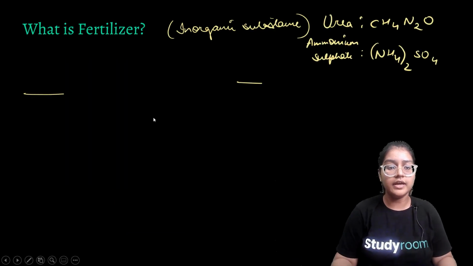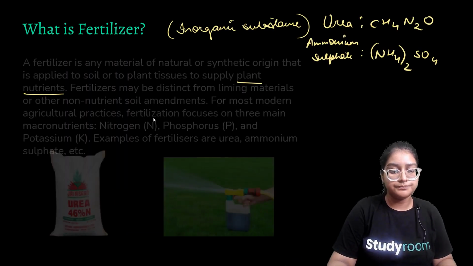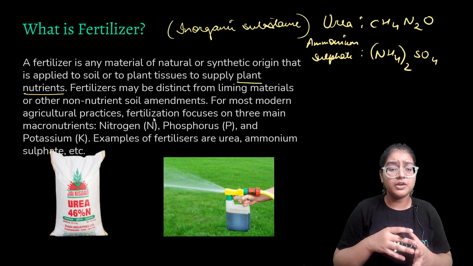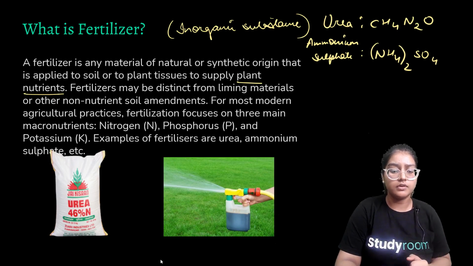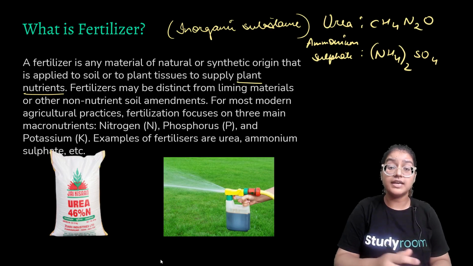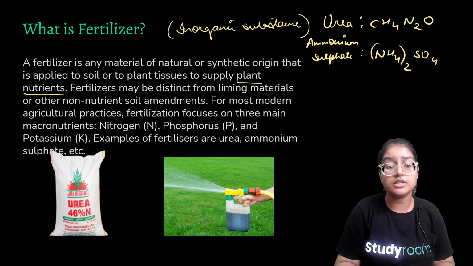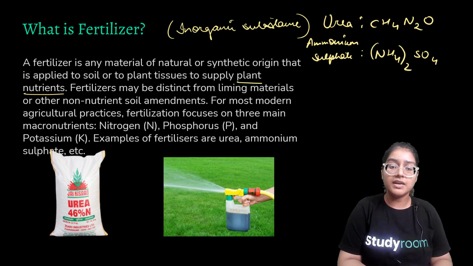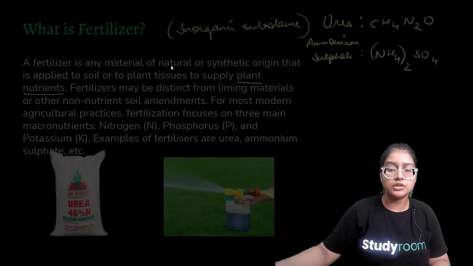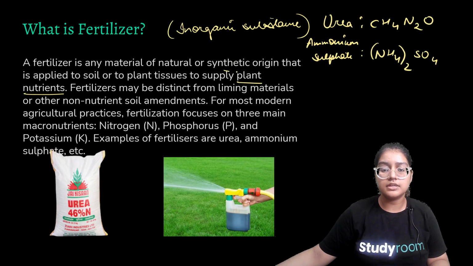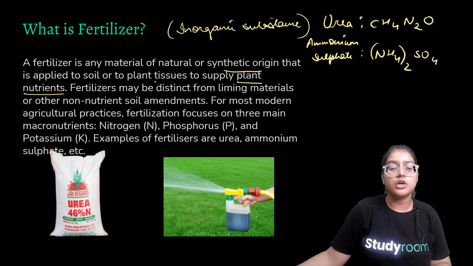So moving ahead, what is fertilizer? Fertilizer and manure are different. Manure is an organic substance, whereas fertilizer is an inorganic substance. Fertilizer is any material of natural or synthetic origin that is applied to the soil or to plant tissues to supply plant nutrients.